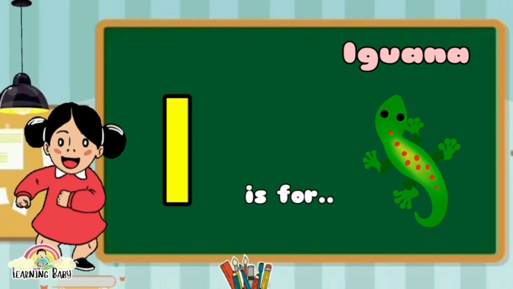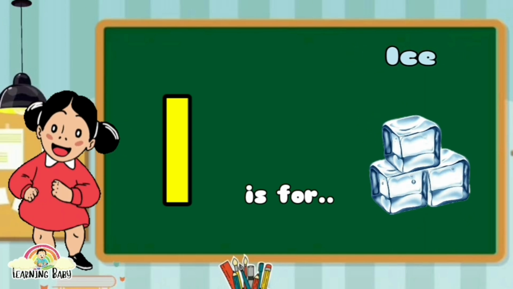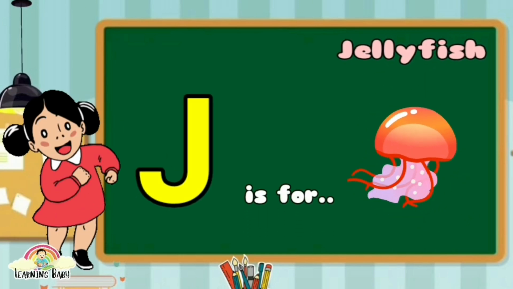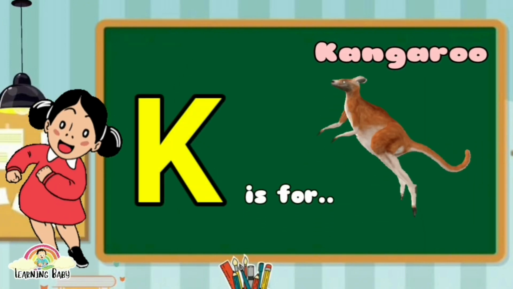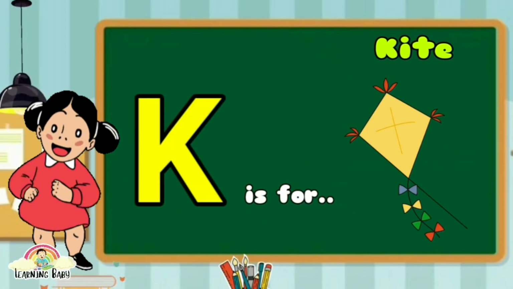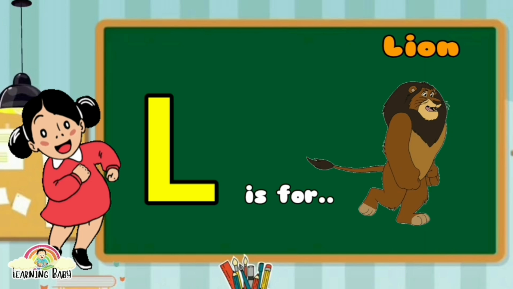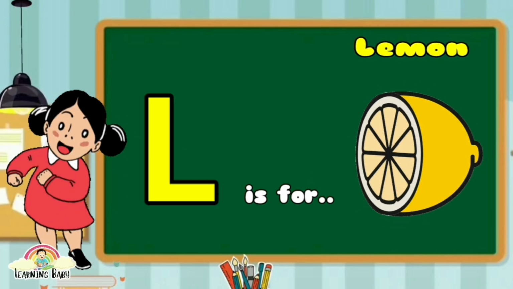I is for iguana, I is for rice. J is for jellyfish, J is for jaguar. K is for kangaroo, K is for kite. L is for lion, L is for lemon.